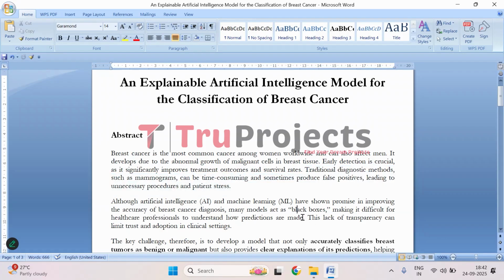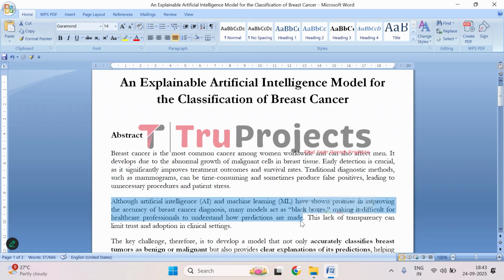So, artificial intelligence models, that we call AI, and machine learning models have really shown a lot of promise when it comes to helping detect breast cancer more accurately. They can analyze complex data and spot patterns that might be missed by humans.